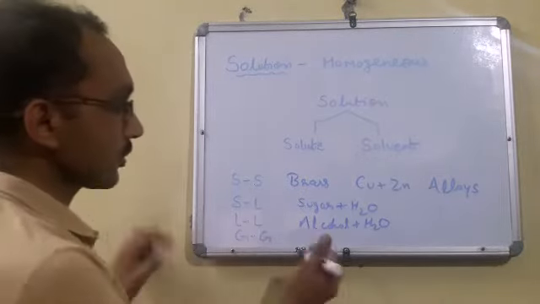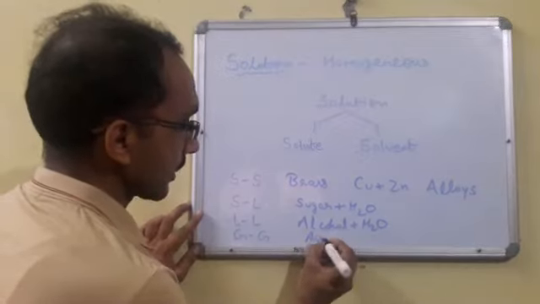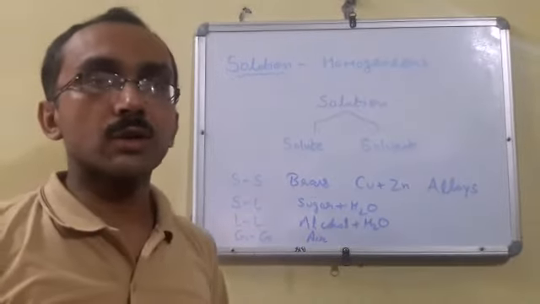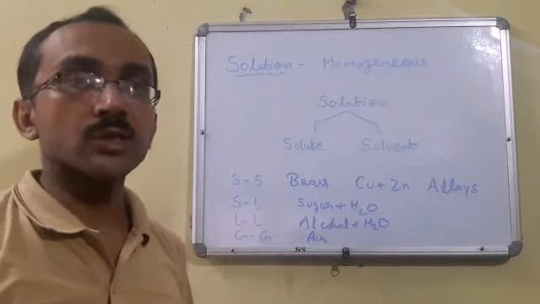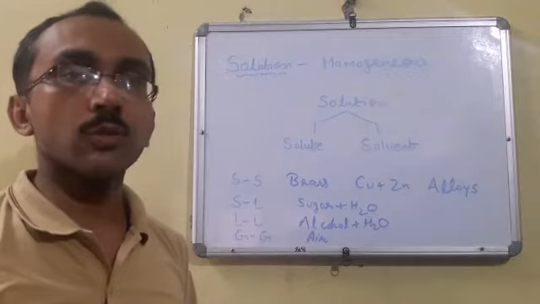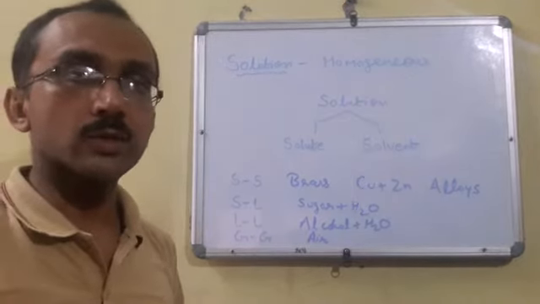Next is gas in gas solution. The best example is air. Air is a homogeneous mixture of different gases: 78% nitrogen, 21% oxygen and different other gases. It is also a homogeneous mixture. Understood?